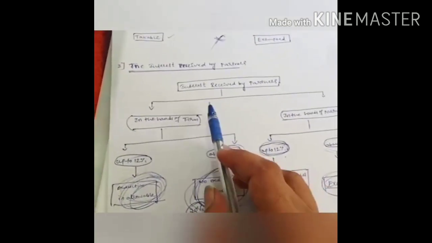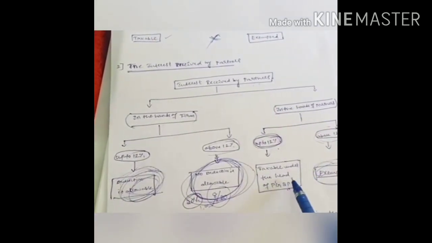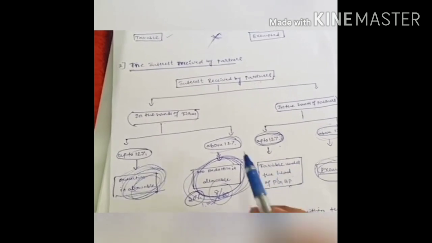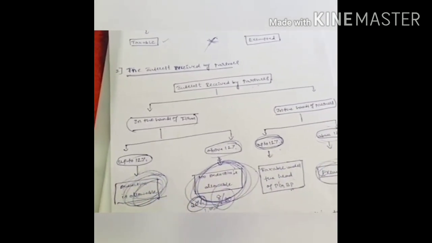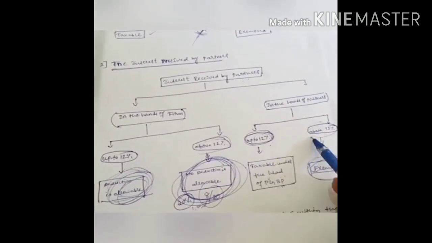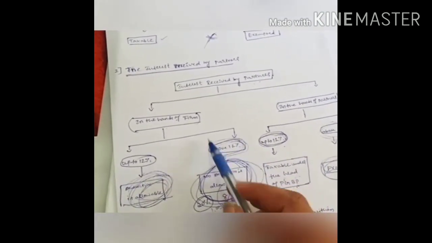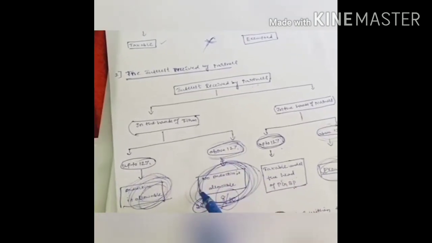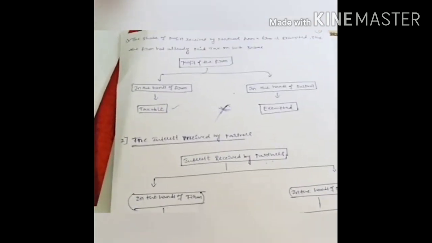Once again I will repeat: interest received by the partner up to 12% is taxable in the hands of the partner. It is not taxable in the hands of the firm. It is considered a business expense only. If interest in excess of 12% is provided, it is exempt in the hands of the partner, and in the hands of the firm it is taxable as a non-business expense. So this is how we compute the taxable income of the firm.